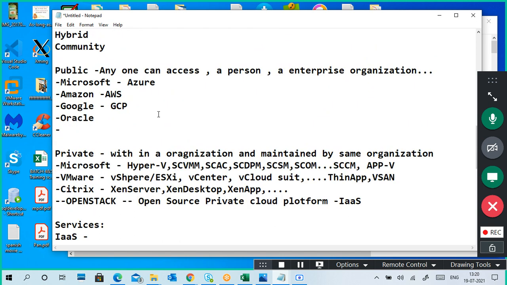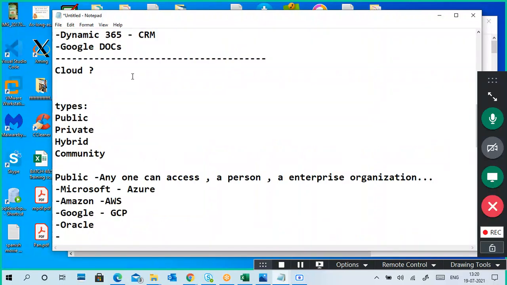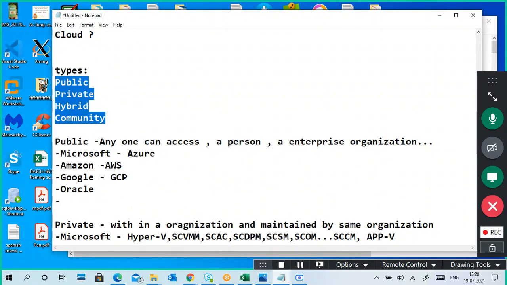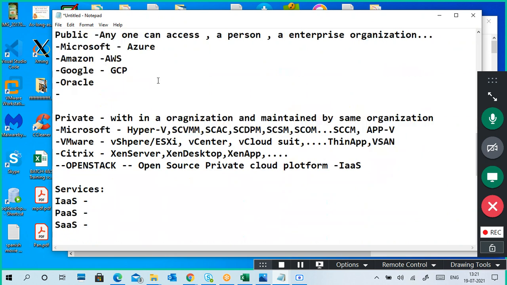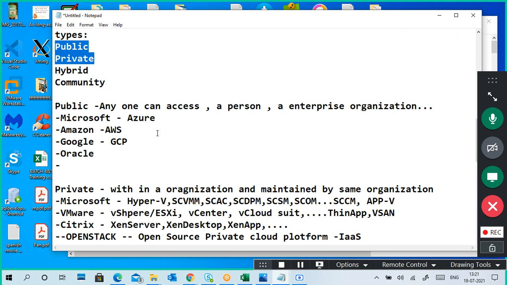So as per the interview, I'm talking here. Again, first of all, what is the cloud? Types of cloud: public, private, hybrid, community. Remember at least the names of the types of cloud. The description comes next. And a question may be, what is the difference between public cloud and private cloud?